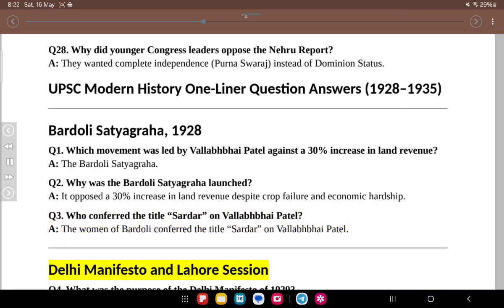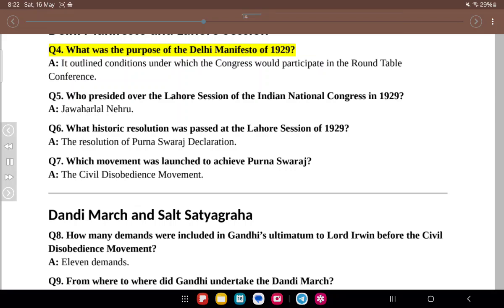Delhi Manifesto and Lahore Session. Q4. What was the purpose of the Delhi Manifesto of 1929? A. It outlined conditions under which the Congress would participate in the Round Table Conference. Q5. Who presided over the Lahore session of the Indian National Congress in 1929? A. Jawaharlal Nehru. Q6. What historic resolution was passed at the Lahore session of 1929? A. The resolution of Purna Swaraj Declaration. Q7. Which movement was launched to achieve Purna Swaraj? A. The Civil Disobedience Movement.